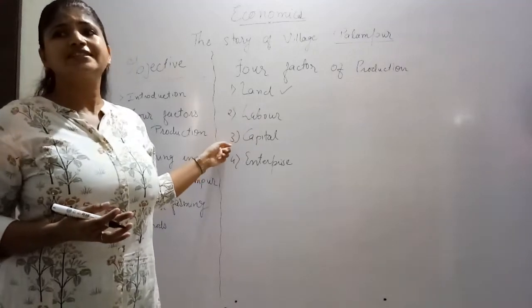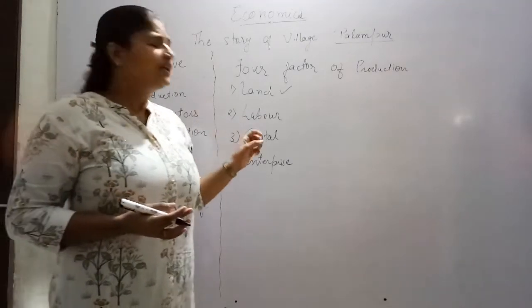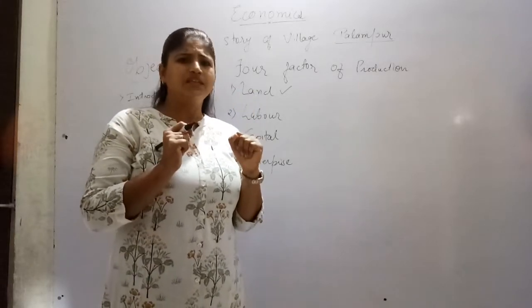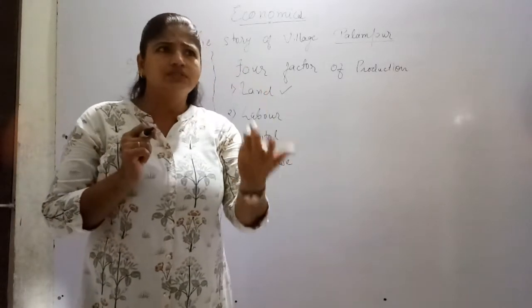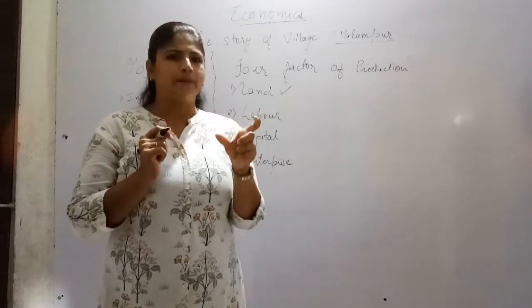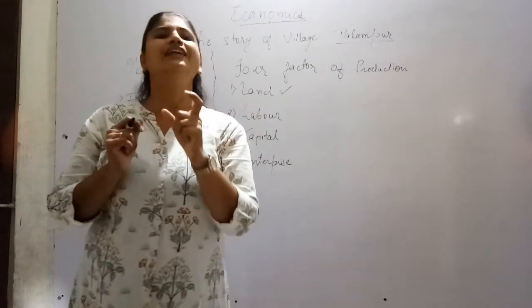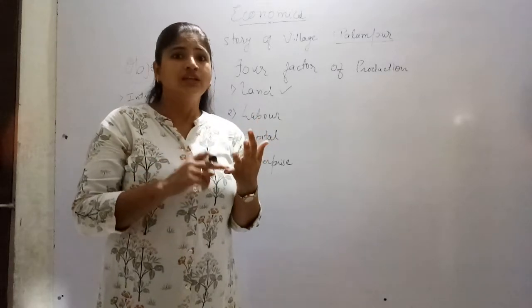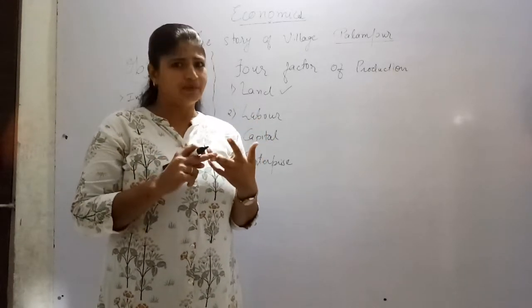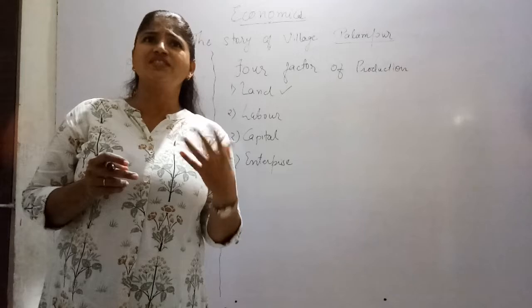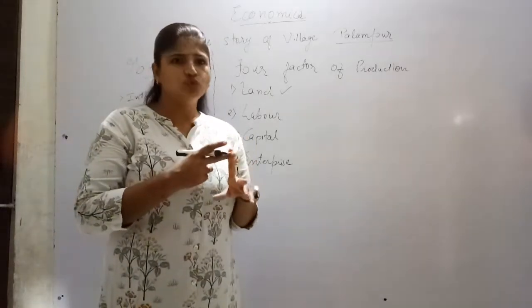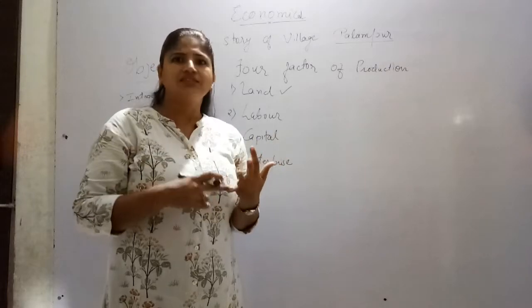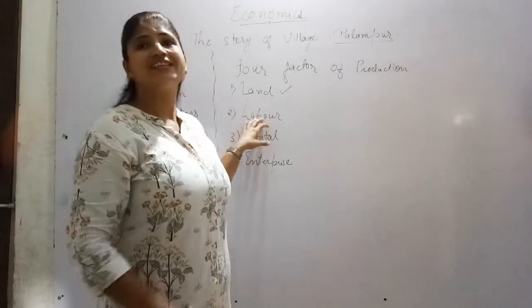Next, the third factor is capital. Capital means there are many types of capital. When we think about capital, the first thing that comes to our mind is money, but capital is not exactly money. There is physical capital, fixed capital, and working capital. Now what is physical capital? We are using some tools, machines. For farming we can use the tractor, thresher. These are called physical capital.